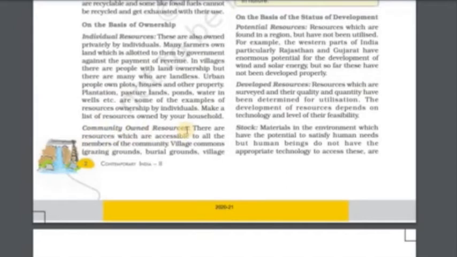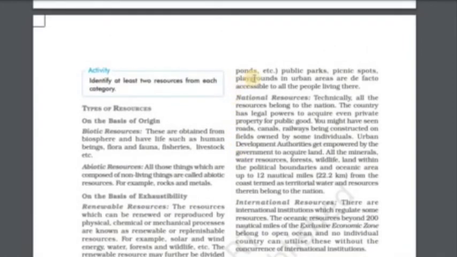Community owned resources. There are resources which are accessible to all the members of the community. Village commons, grazing grounds, burial grounds, village ponds, etc. Public parks, picnic spots, playgrounds in urban areas are de facto accessible to all people living there.